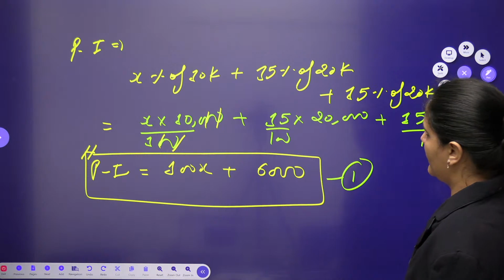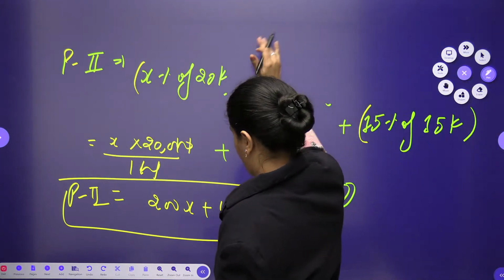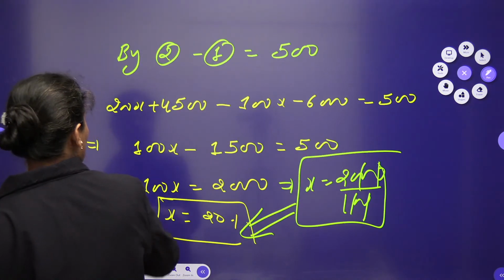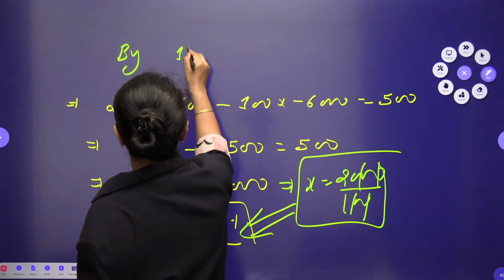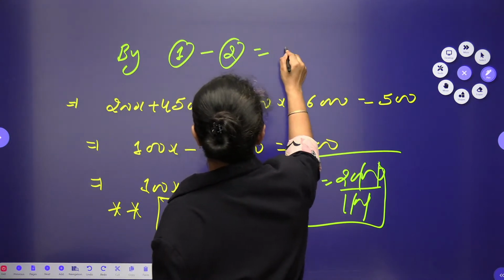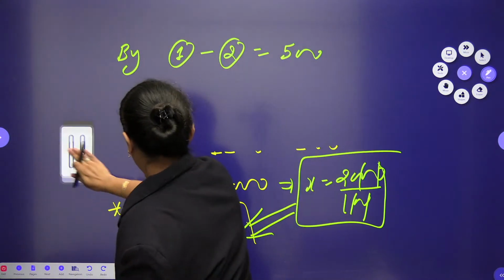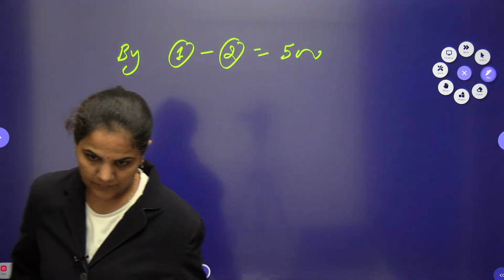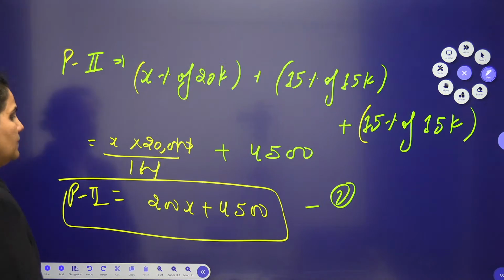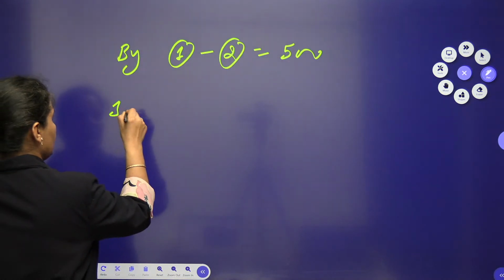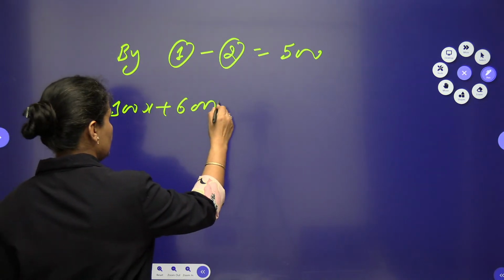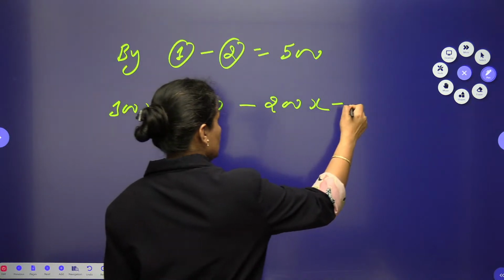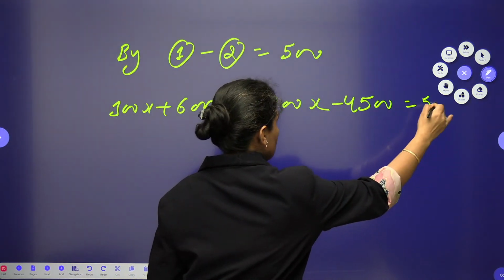In this case, rather than doing this, I should go with 1 minus 2 is equal to 500. Person 1 is 100x plus 6,000 minus 200x minus 4,500 is equal to 500.